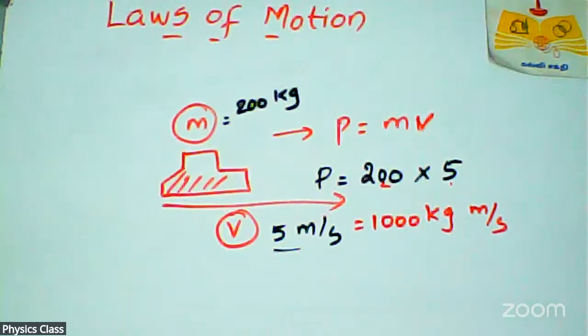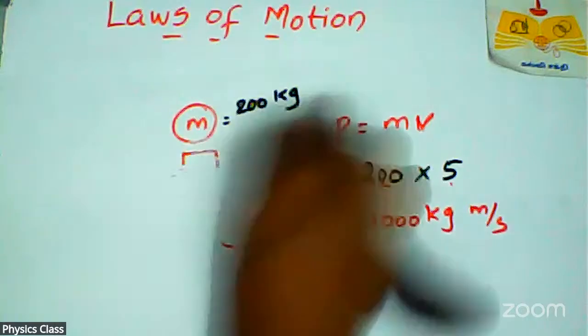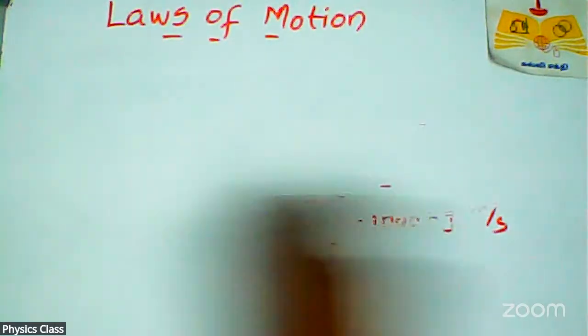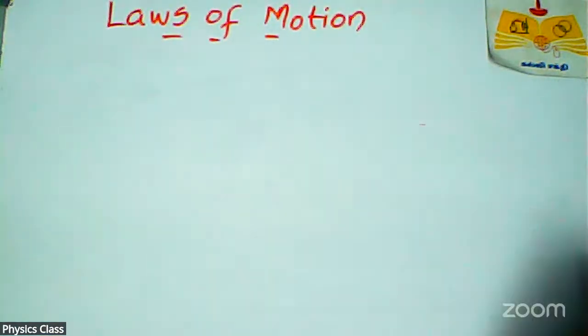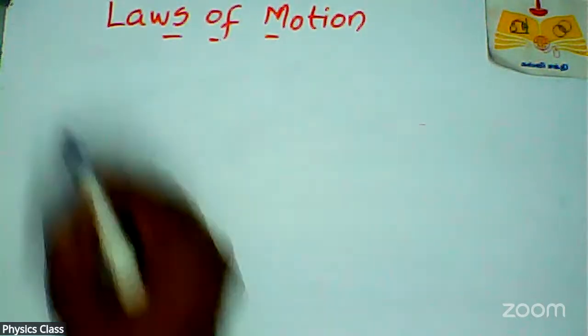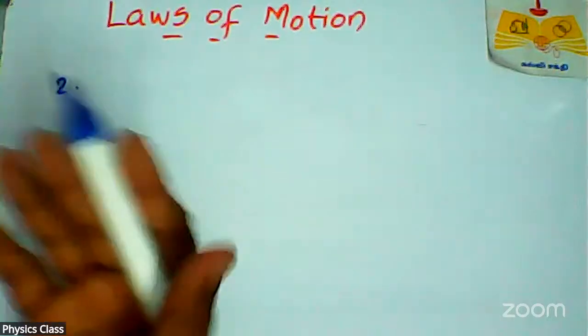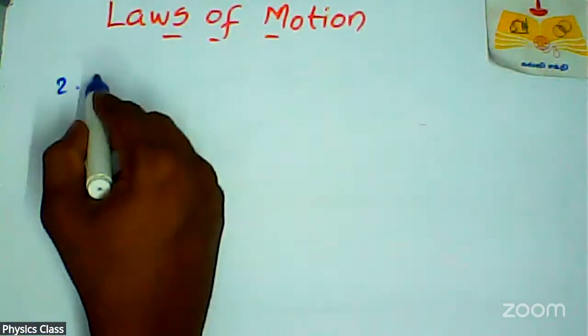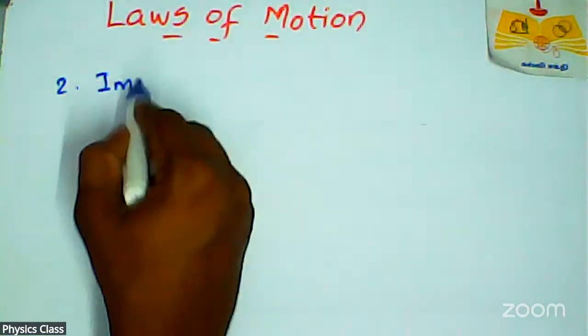Then impulse, we will go into that next topic. Impulse is related to momentum. That's why, first of all, we have to know what momentum is, and then we will go into impulse.